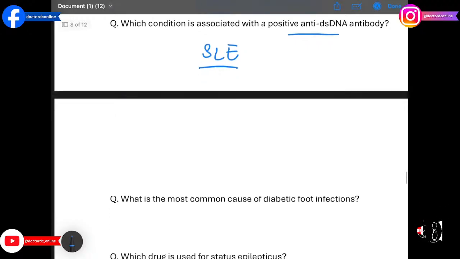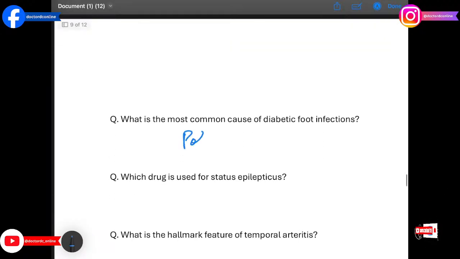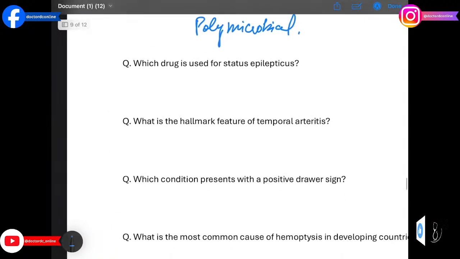What is the most common cause of diabetic foot infections? The answer is polymicrobial, staphylococcus or streptococcus. Poor wound healing and neuropathy predispose to mixed infections.